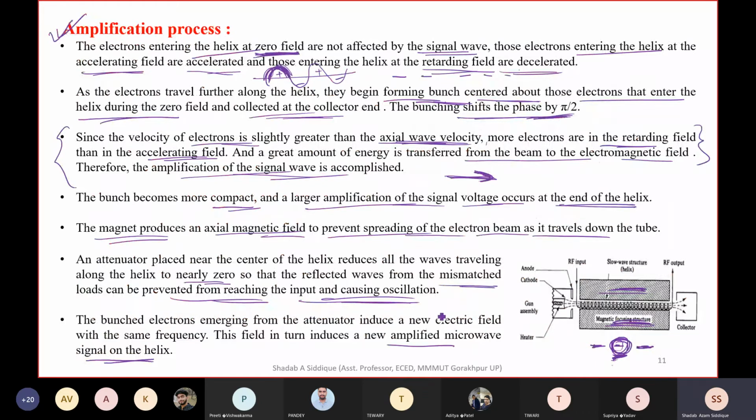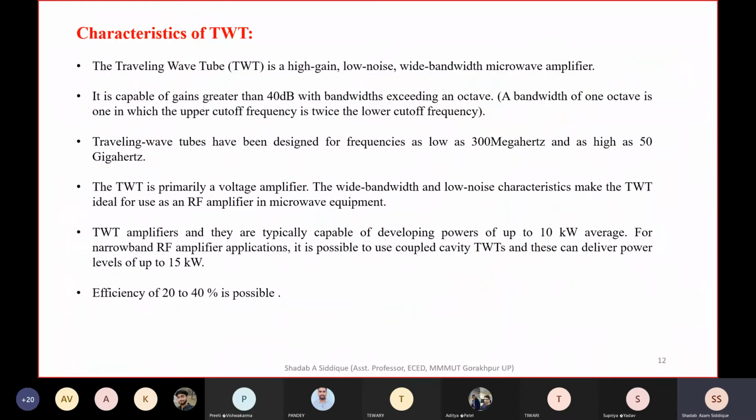At this point we generate a frequency with the new electric field, and that frequency can be used as the amplified frequency. So the signal we get is called the amplified signal at the RF output side, and the retarded electrons coming out of this will be collected by the collector.